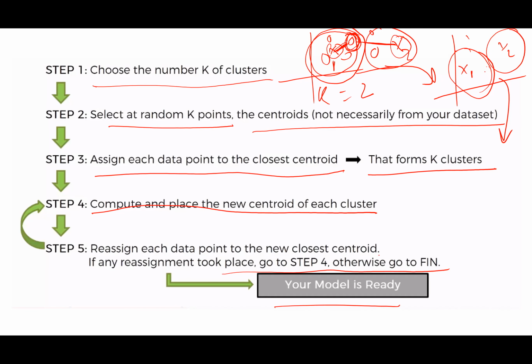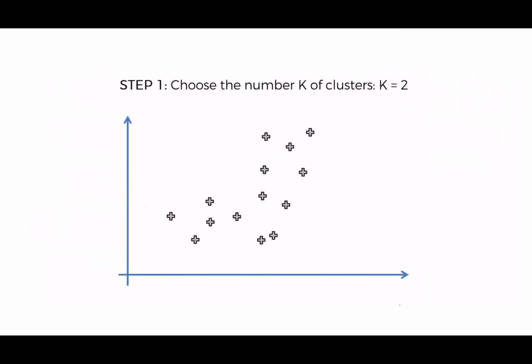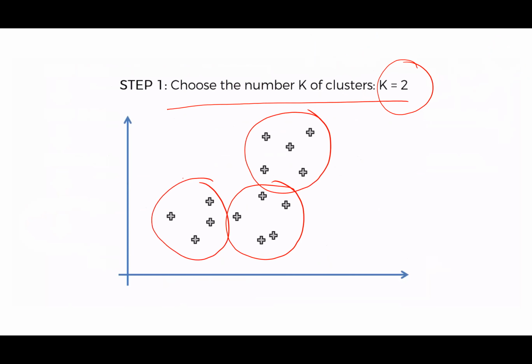So let's go through a pictorial example. First of all, choose the number k. Here I chose k equal to 2. Just based on observation, I can see this is one cluster, this is one cluster, and this is one cluster, just by looking at the distribution of data. But for our example, I'm fixing the value of k to be 2. I'm forcing my algorithm to divide this into just 2 groups, though there can be many groups.